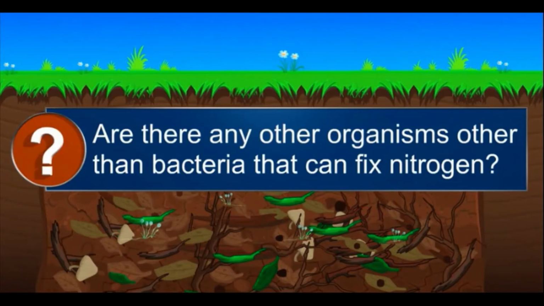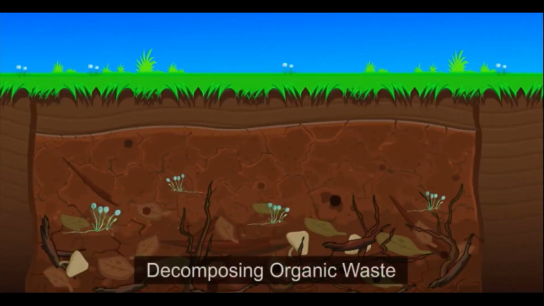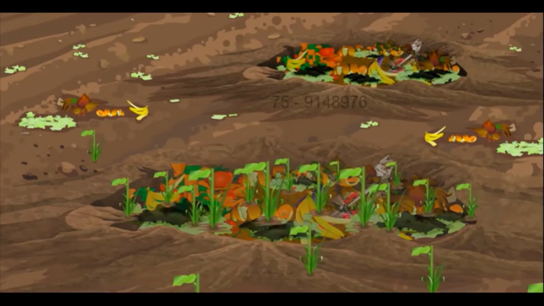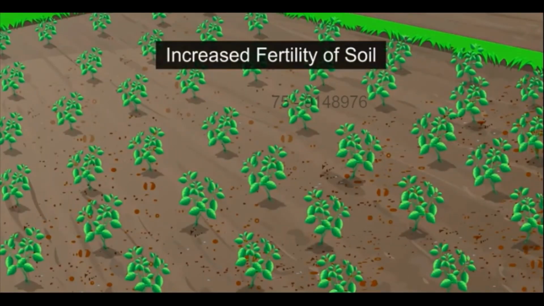Are there any other organisms other than bacteria that can fix nitrogen? Along with bacteria, microorganisms such as fungi also fix nitrogen. They do it by decomposing organic waste and converting complex compounds into simple substances ready for reuse by plants. So, microorganisms decompose harmful and smelly substances, leading to a cleaner environment. They also increase the fertility of the soil.